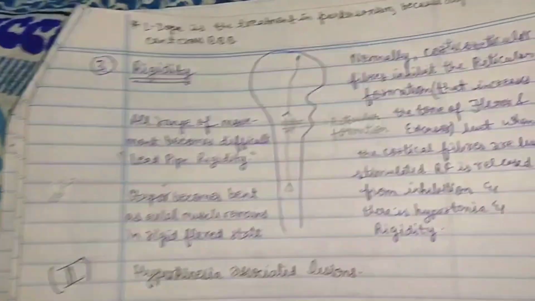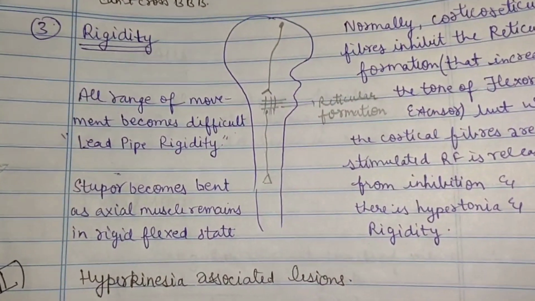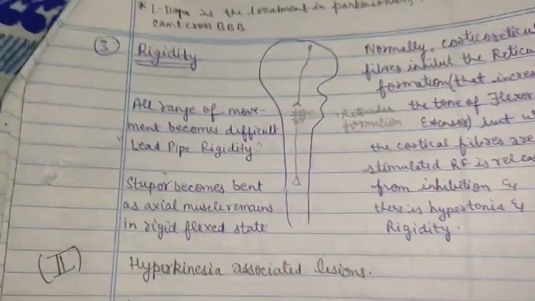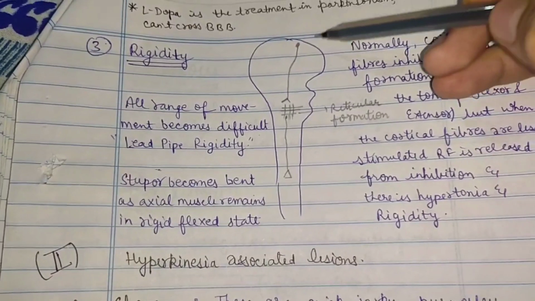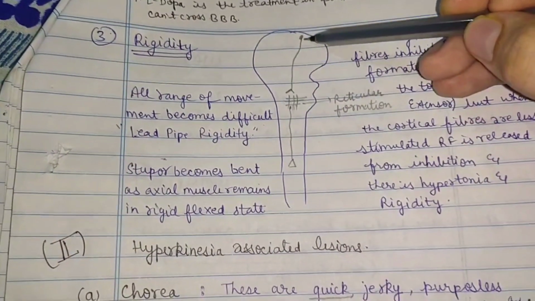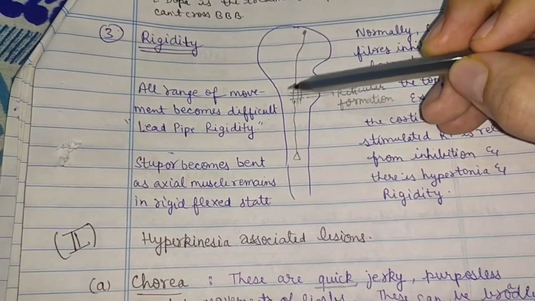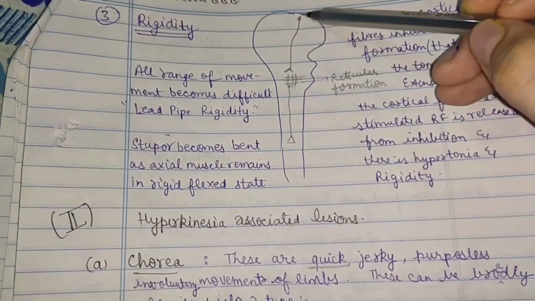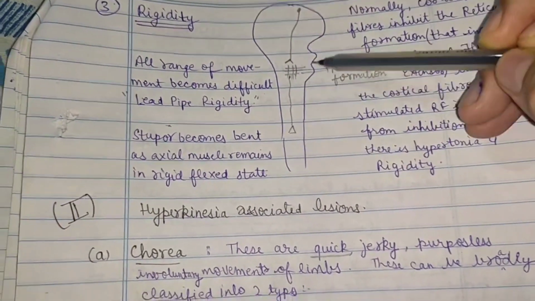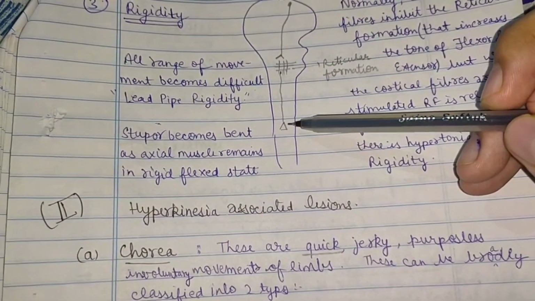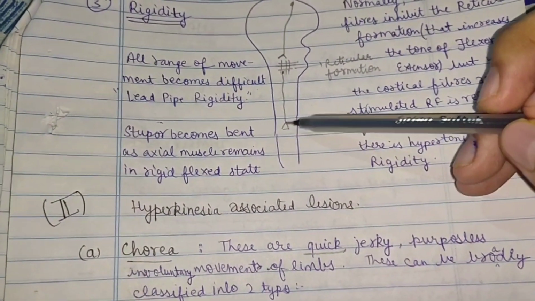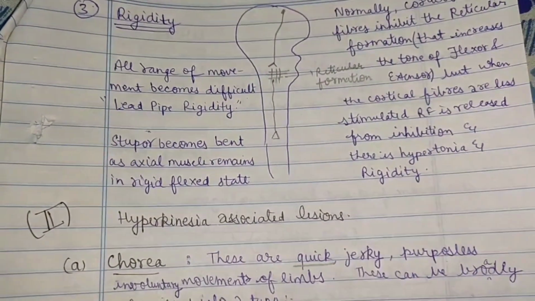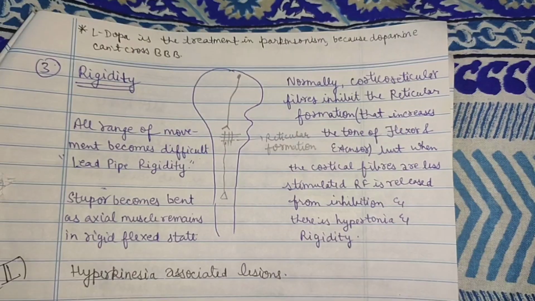Then the third cardinal feature is rigidity. In this, all range of movement becomes difficult. It is also referred to as lead pipe rigidity. The main cause of this rigidity is as follows. Normally, there are fibers from the cortex to the reticular formation, known as cortico-reticular fibers, which inhibit the reticular formation. But in Parkinson disease, these fibers are less stimulated, so they are unable to inhibit the reticular formation. The reticulospinal fibers are known to increase the tone in the lower motor neurons, which can increase the tone in muscles. So as they are not inhibited, the reticular formation overfires and there is an increase in the tone of both flexors and extensors.